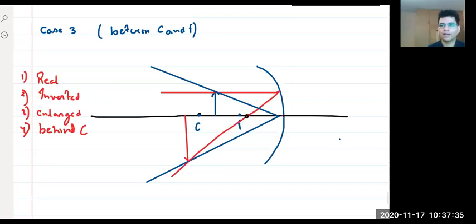Okay. Anyone have any issue in this case? Tell me, guys. Tell me. No, right? Everyone got this? Yes. Very good. Now, what do you think? What can be the case 4? Think about it. Without even drawing, what can be the case 4? Tell me, everyone. Don't you think that case 4 would be on the focus?